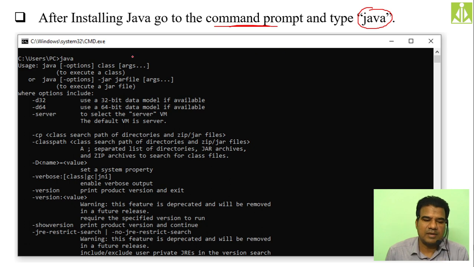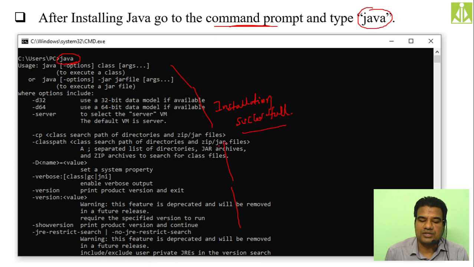But when we type java now inside the command prompt, it gives a listing of some options. This indicates that Java is successfully installed on our computer. Installation was successful. With this we can conclude: installation successful.